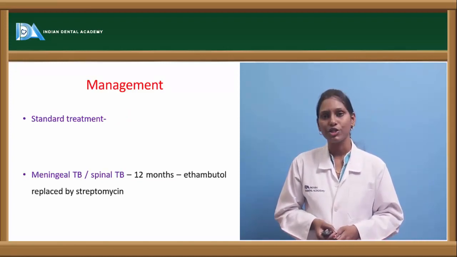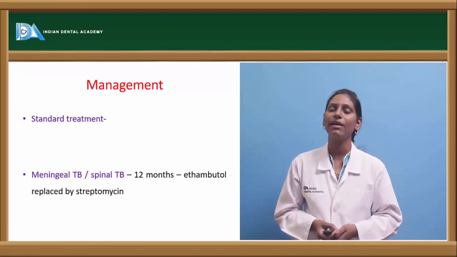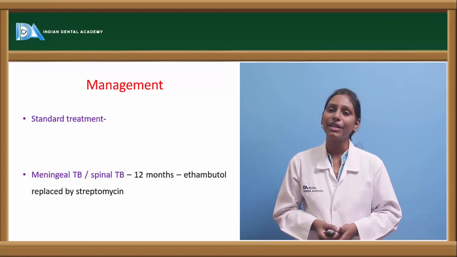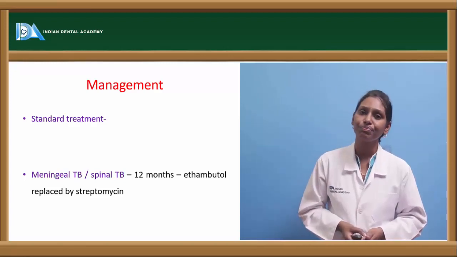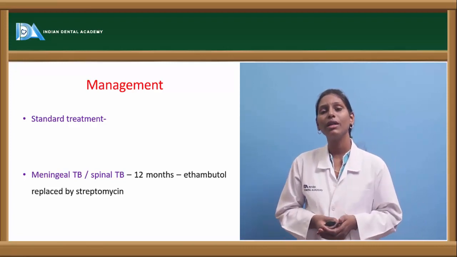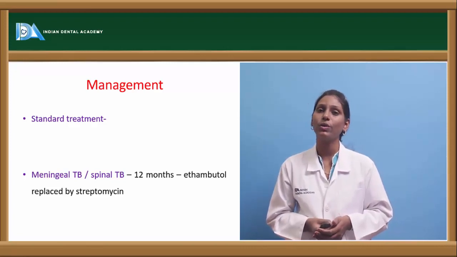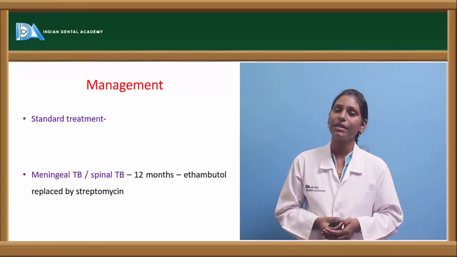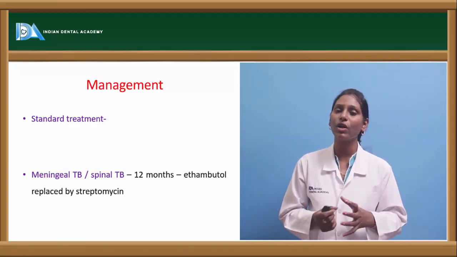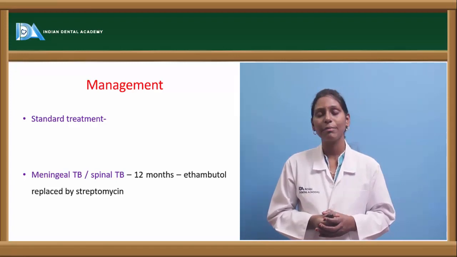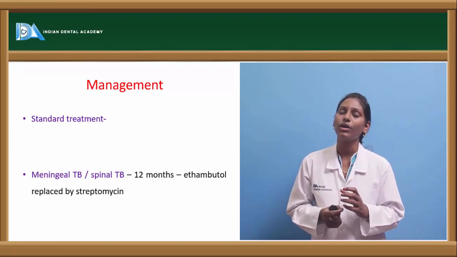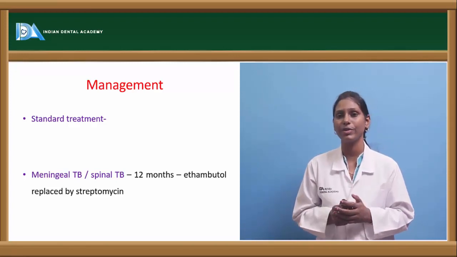Now coming to the management. In the management, we have a standard anti-tubercular drug treatment, and in meningeal TB or spinal TB it involves a long-term treatment, whereas in a normal tubercular treatment we can give DOT therapy, that is directly observed therapy. In this, we have a combination of drugs like rifampicin and isoniazid, and when we are giving this standard treatment, we give it for a period of 6 months.